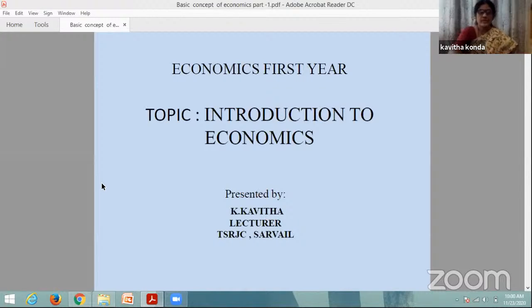Unit 8 consists of employment theories and public finance. Here are the classical theory of employment, the modern theory of employment given by Keynes, and public finance, where you learn about public revenue, public expenditure, public debt and the budget. From this chapter you can gain general knowledge about employment and finance. In unit 9, you go for money, banking and inflation.